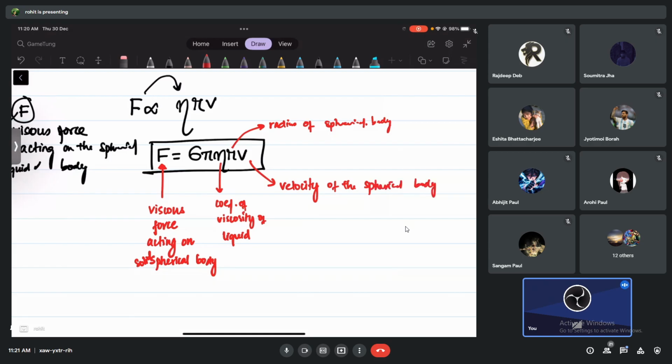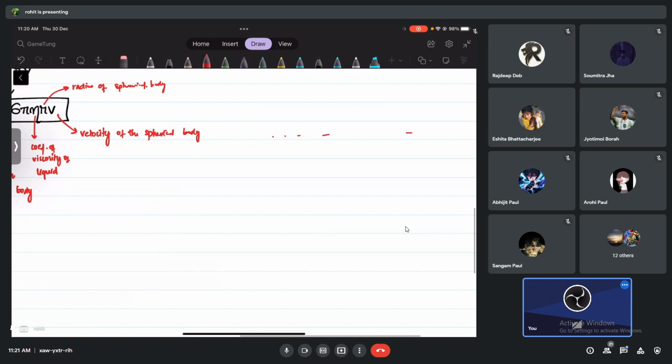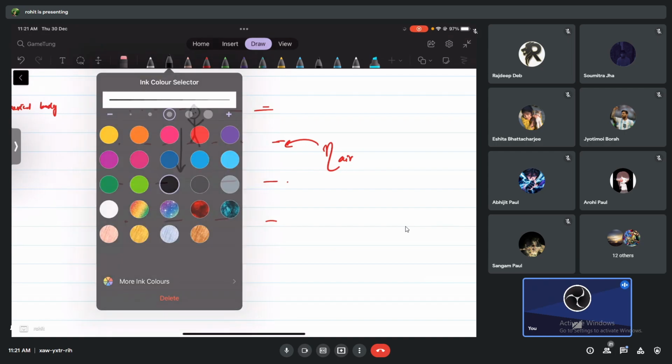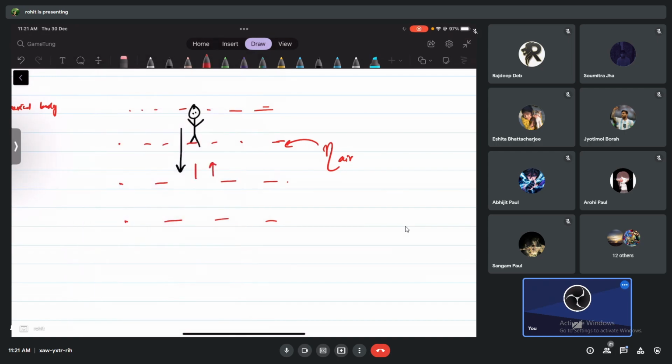I can give you one more example, okay. If this is air, even for air we can apply this, no? Air also has a certain amount of viscosity. So imagine you are trying to fall down. This is, I don't know, who? Sangam, okay. Sangam is falling down. What will happen? Will Sangam just fall down, or will air apply a resistive force? Yeah, air will also apply a resistive force. It will not let him fall so easily, and it's not going to let him accelerate so much.